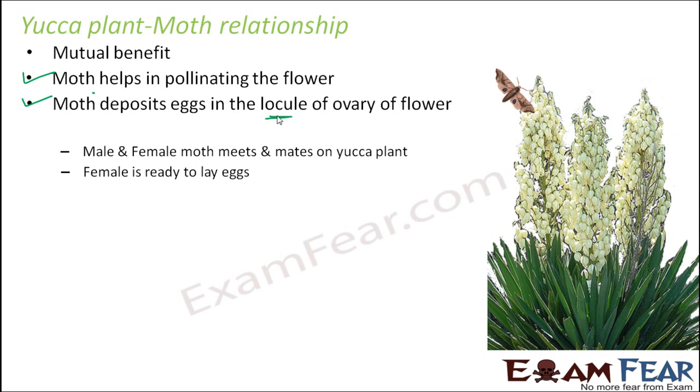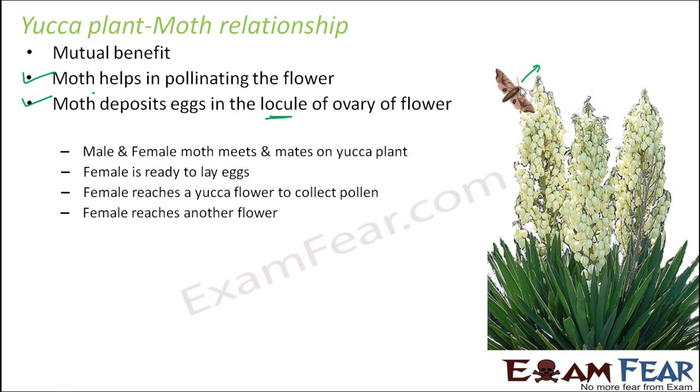What happens when the female is ready to lay eggs? The female goes to a yucca flower because it wants to lay its eggs inside the ovary of the flower. It will collect the pollen from there. How does it collect pollen? It has tentacles. Here you can see the tentacles. With the help of these tentacles, it will suck in the pollen from the flower. And then what will it do?